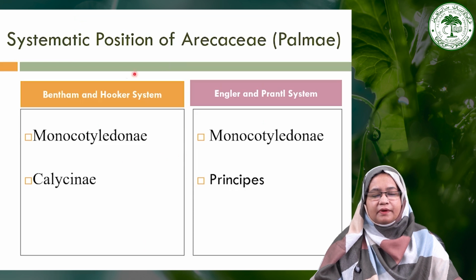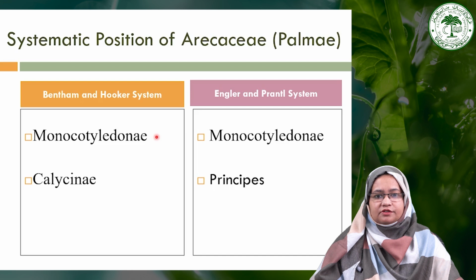If we compare the systematic position of the family Arecaceae or Palmae, as we have discussed, Bentham placed this family in the monocotyledons and the series is Calycinae, while Engler and Prantl also placed this family in the monocotyledons, but the order is Principes. So this is the systematic position of the family according to the Bentham and Hooker and Engler and Prantl systems.